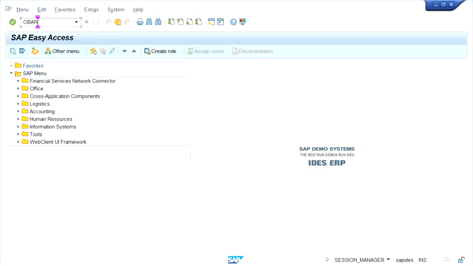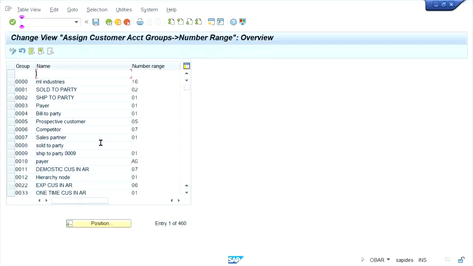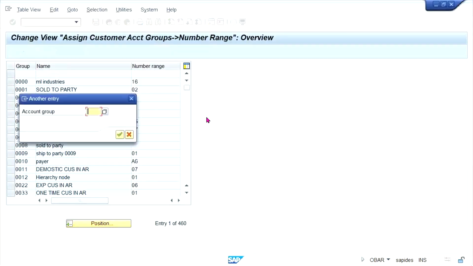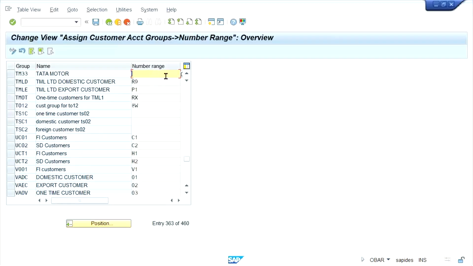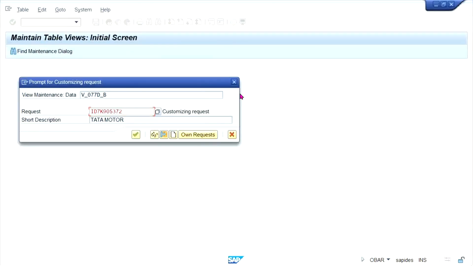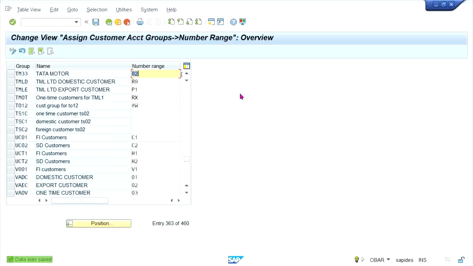Go to OBAR and assign your newly created number range. Mine is, I'm going to use 02 here and save it. Okay. So assignment is done.